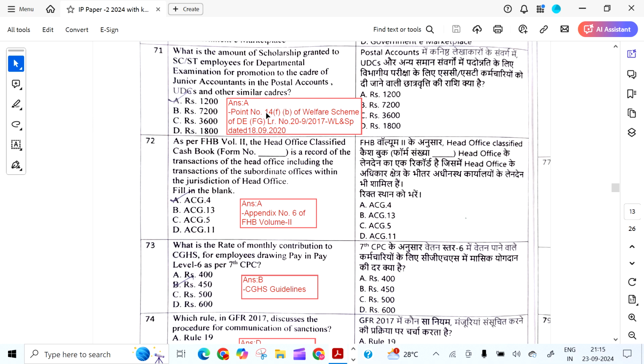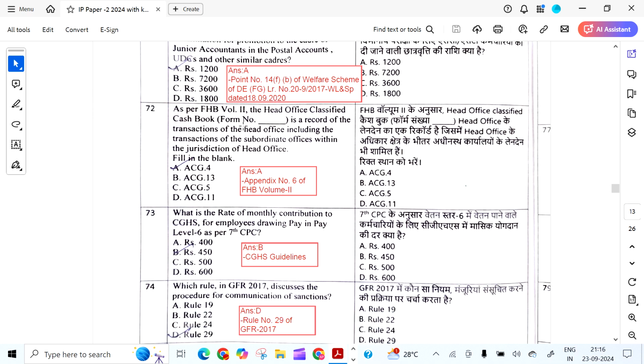What is the amount of scholarship granted to SC/ST employees for departmental examination for promotion to the cadre of junior accountant in the postal accounts, UDCs and other similar cadres? It is 1200 rupees as per this OM.